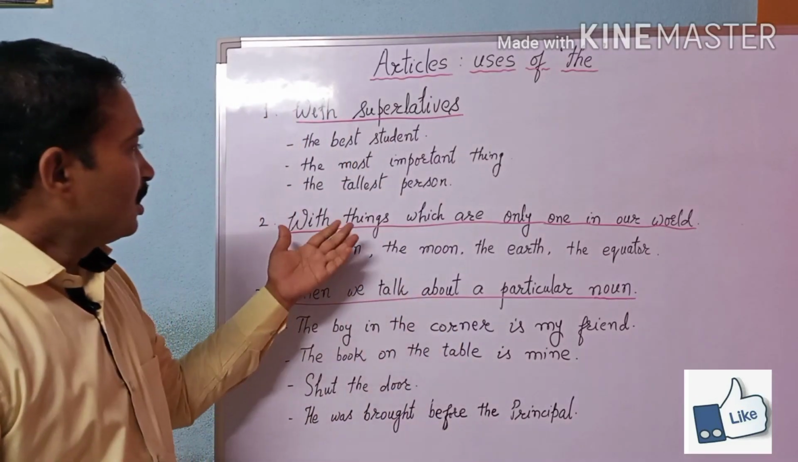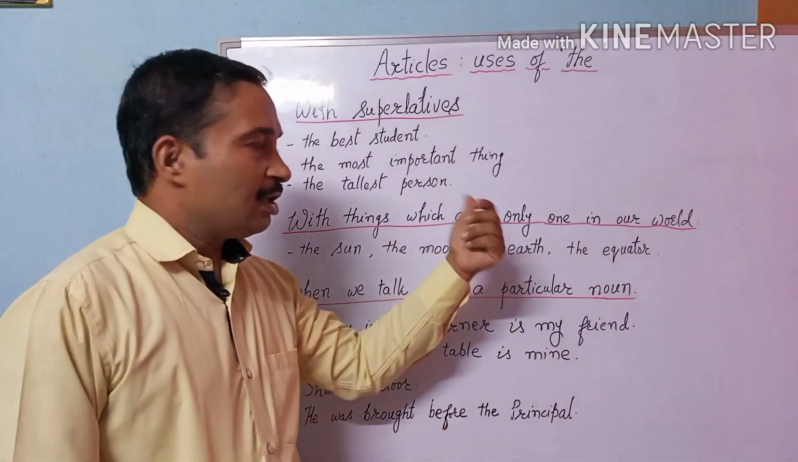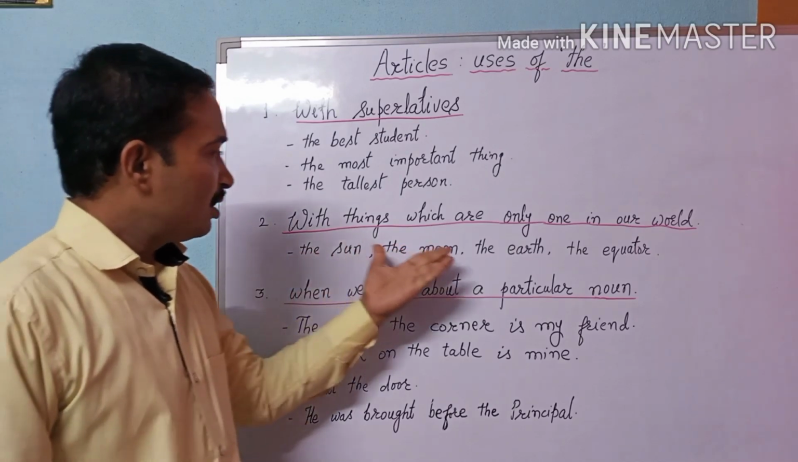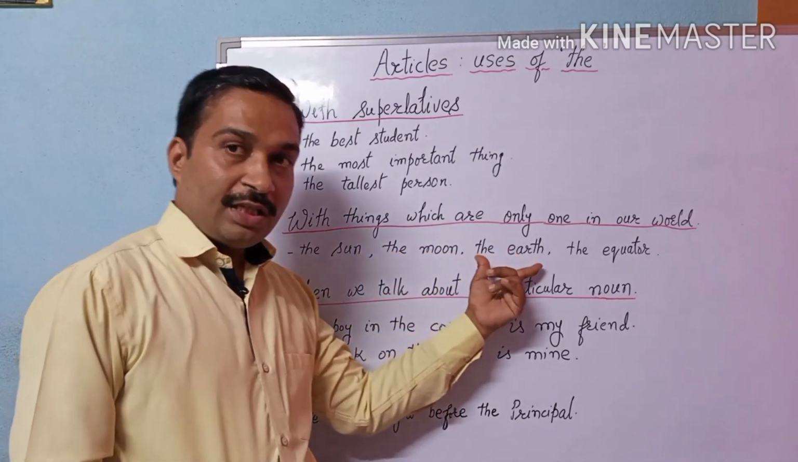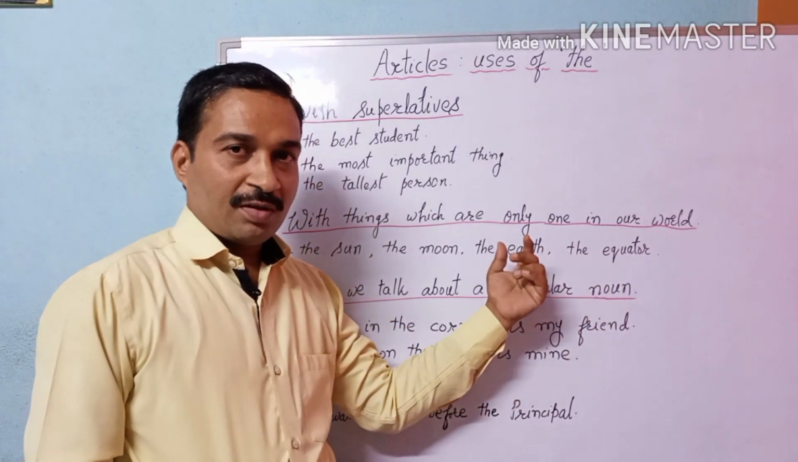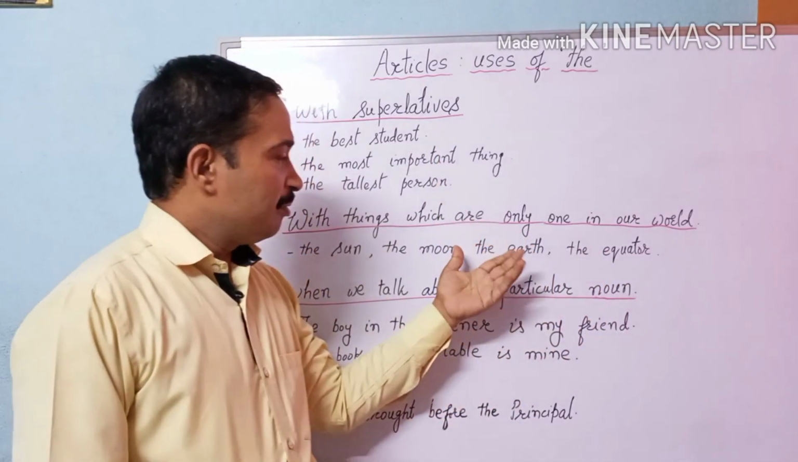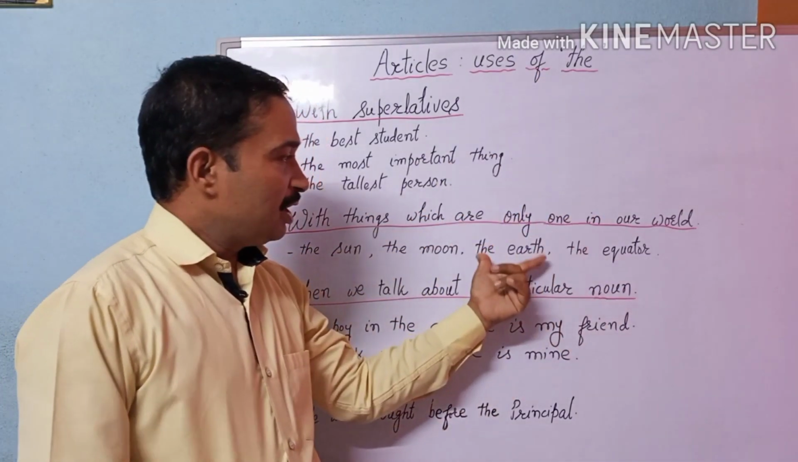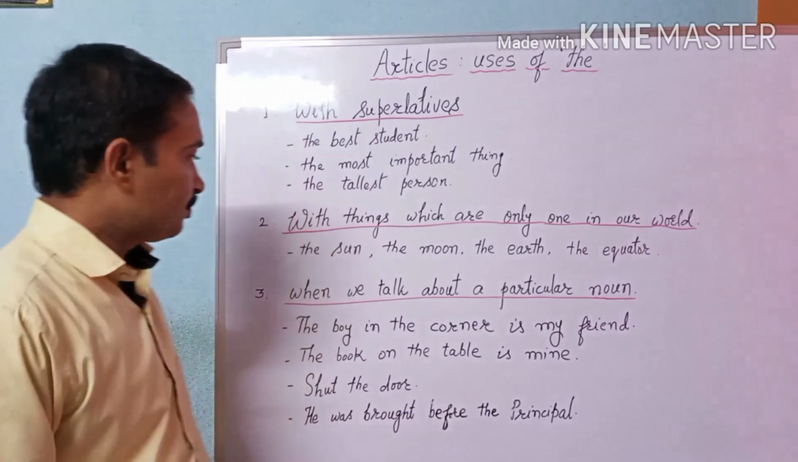The second rule: with things which are only one in our world. This is a common rule. The sun, the moon, the earth, the equator. Remember my introduction, we will pronounce it as the and the. So the earth, the equator.